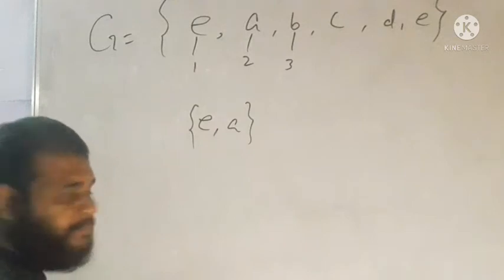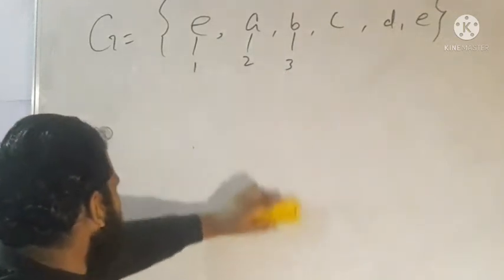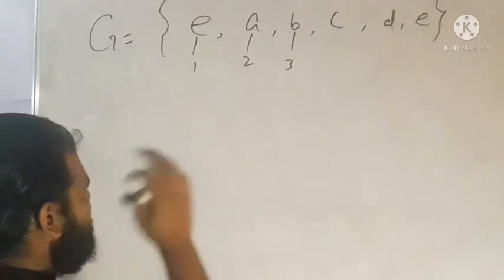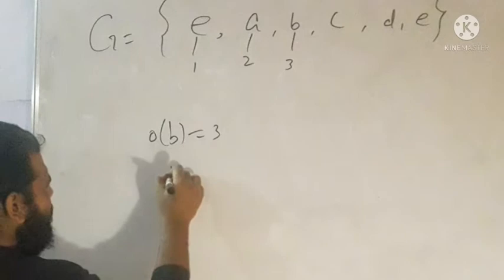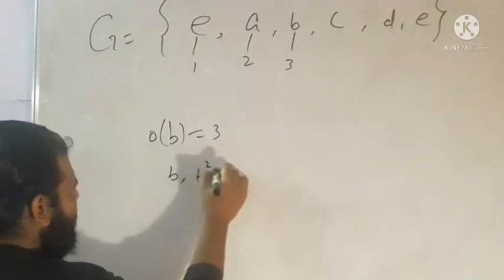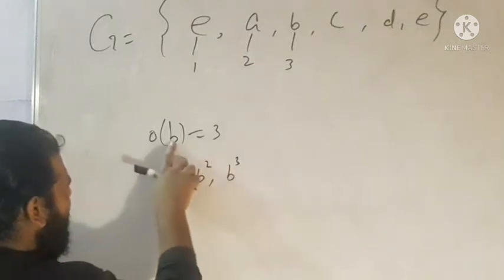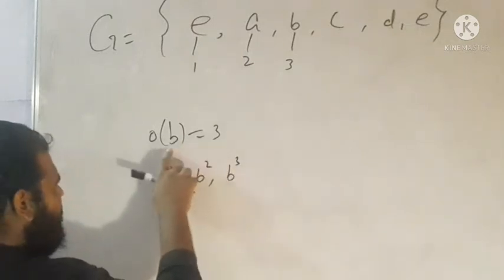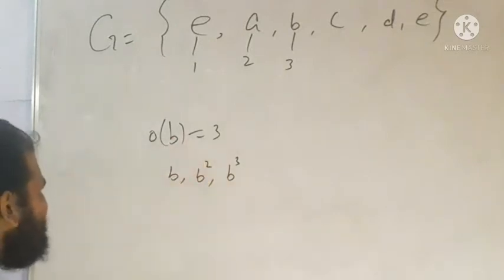Okay. b is an element of order 3. So this element also generates a subgroup. The order of b is 3. So this generates b square and b cube. Since the order of b is 3, what does order say?